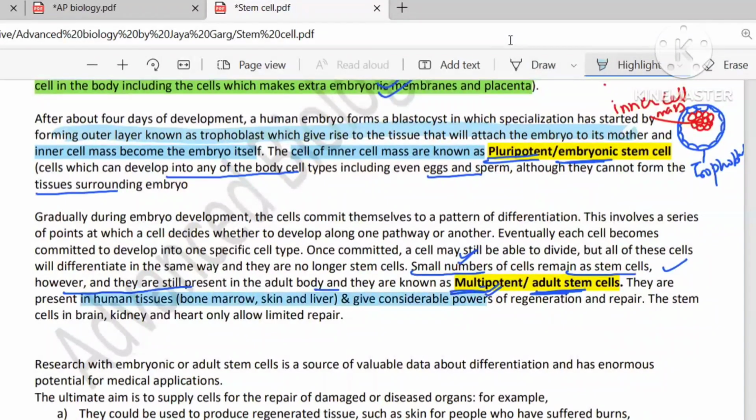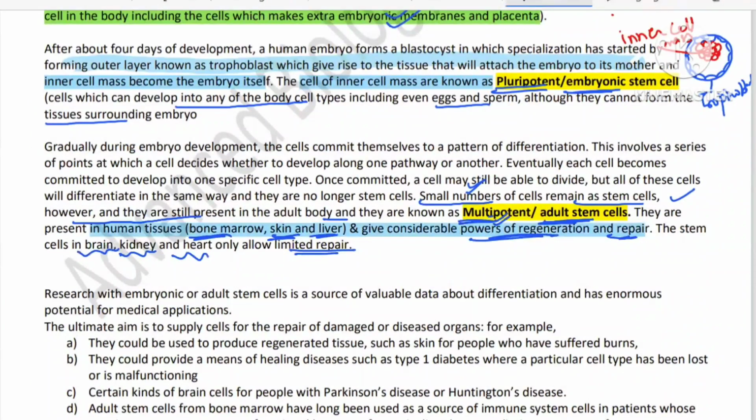And they are also responsible for regeneration and repair. Please focus: bone marrow, skin and liver give the power for regeneration and repair. But the ones present in the brain, kidney and heart show only limited repair. The stem cells present in the adult body are very few in number. Few can help in both regeneration and repair, and few can help only in repair.